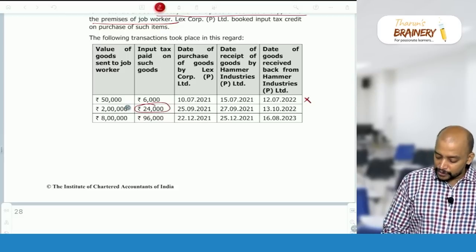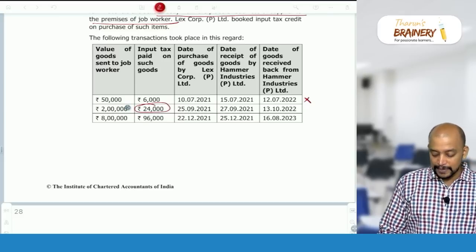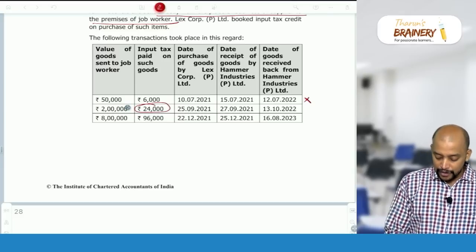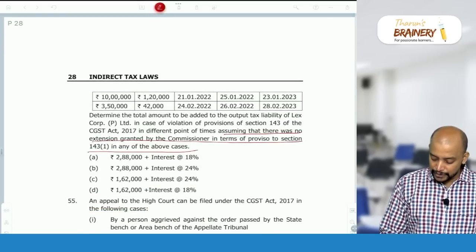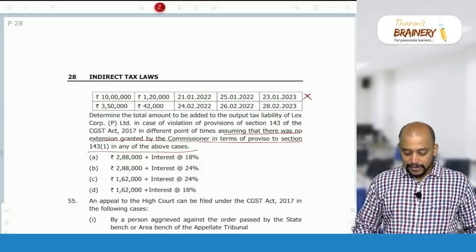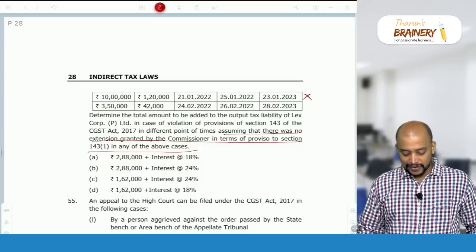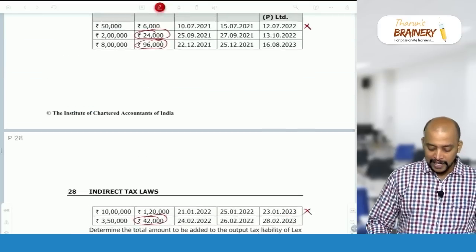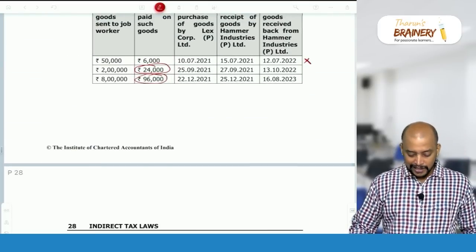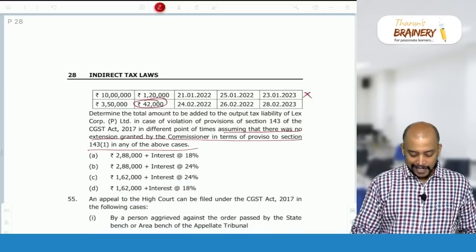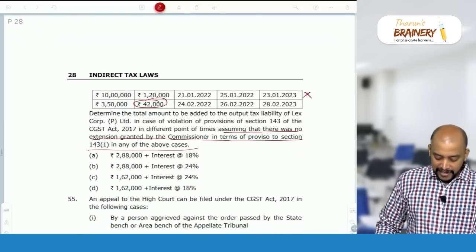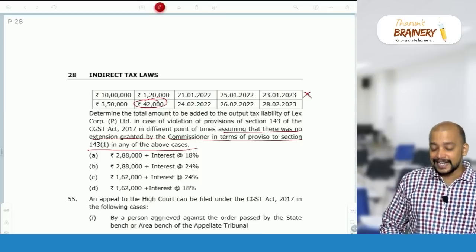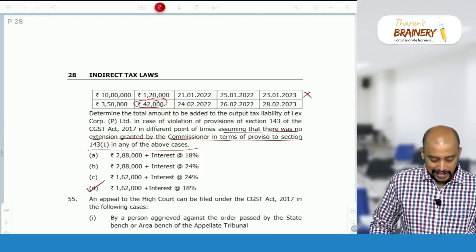Then 25/12/2021 to 16/8/2023 is beyond 1 year, so on 96,000 also we need to pay tax. Then 25/1/2022 to 23/1/2023 is within 1 year, so we don't have to pay any tax. 26/2/2022 to 28/2/2023 is beyond 1 year, so on 42,000 we need to pay. Total of this: 24,000 plus 96,000 plus 42,000 is 1,62,000, plus interest at 18%. So option D will be the answer in this case.